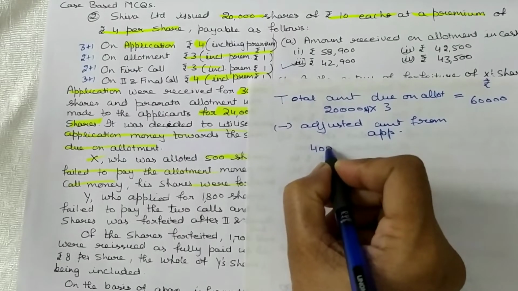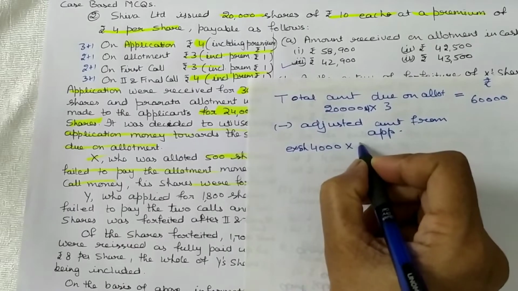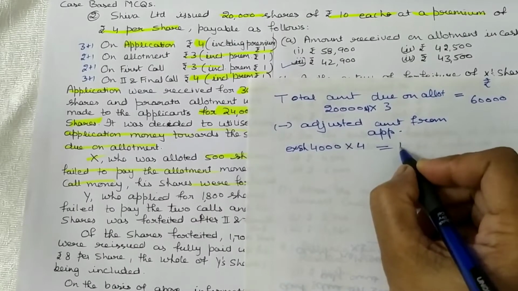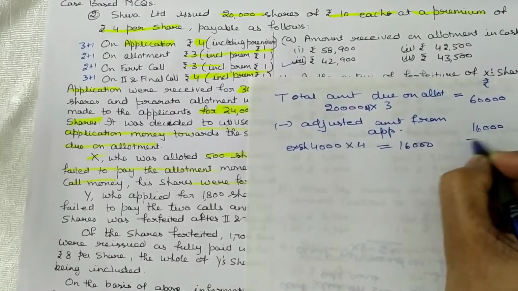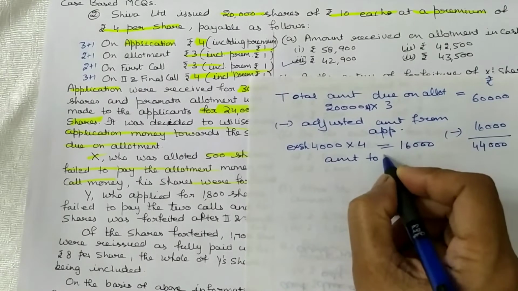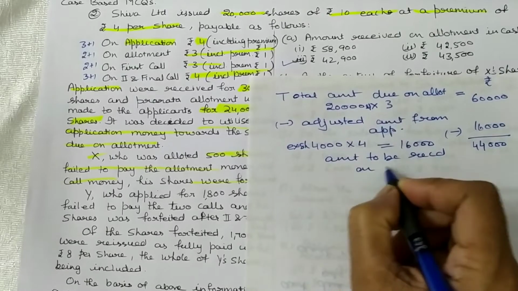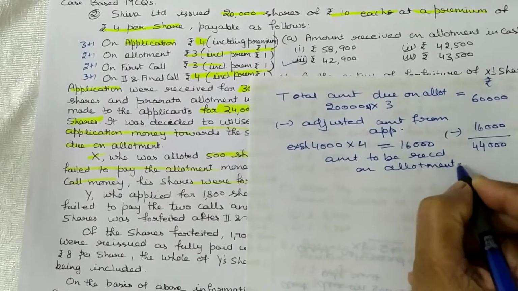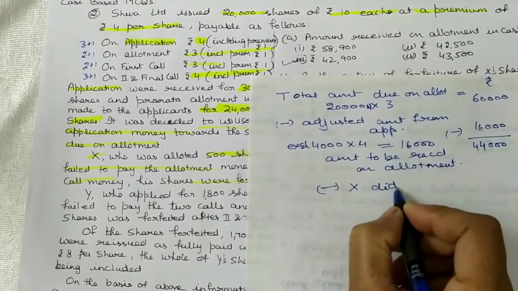Excess shares are 4,000 multiplied by application money of rupees 4 is equal to 16,000. 16,000 is the amount transferred from application to allotment, less X did not pay allotment money.